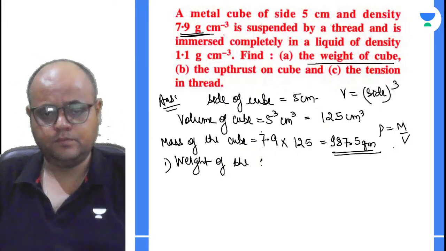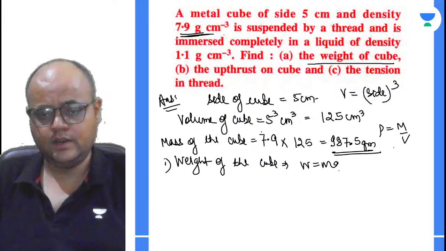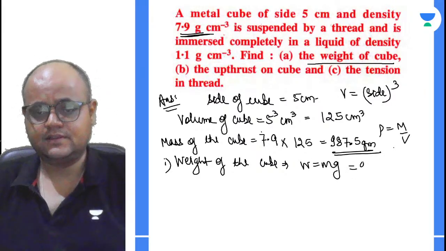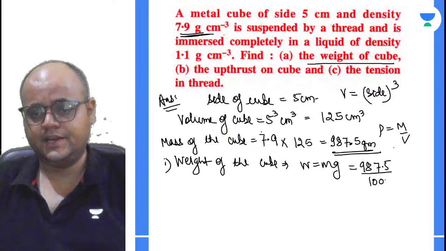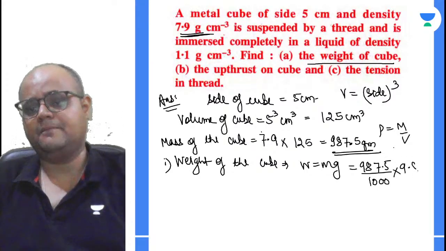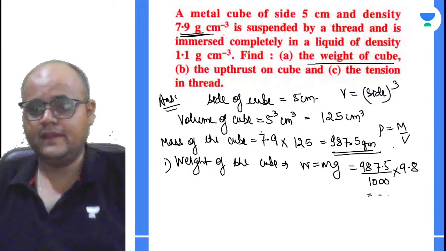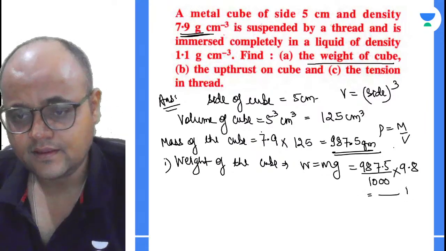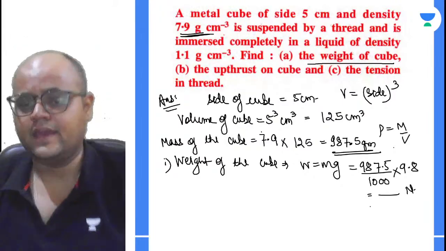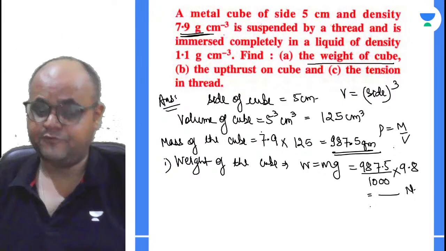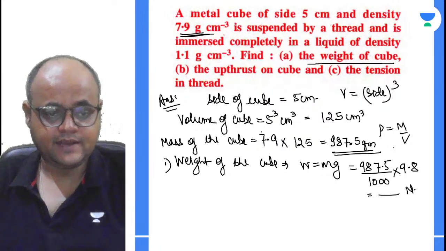Weight of the cube, W is equal to m into G. You have the mass 987.5, it is in grams, so you can convert it into kg and multiply it with 9.8, and you will be getting the answer in newtons, or you can give the answer in gram force as well. Let me write it that way.